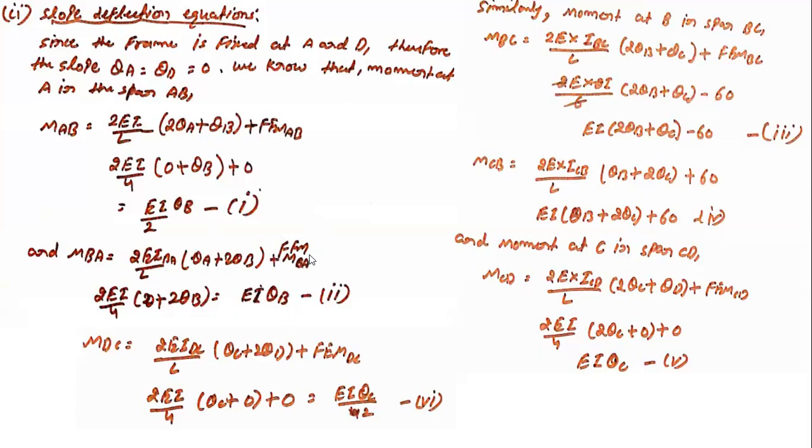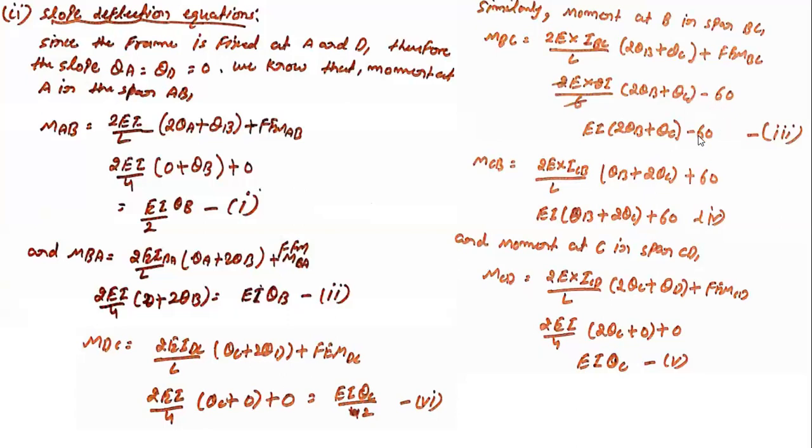FEM again, their value is not there, the load value is 0. So after solving, you will get EI theta B equal to 0. That is equation number 2. So MDC is EI by L times 2 theta C plus theta D, and FEM DC again its value is 0. So solve it and you will get EI theta C by 2, equation number 4.